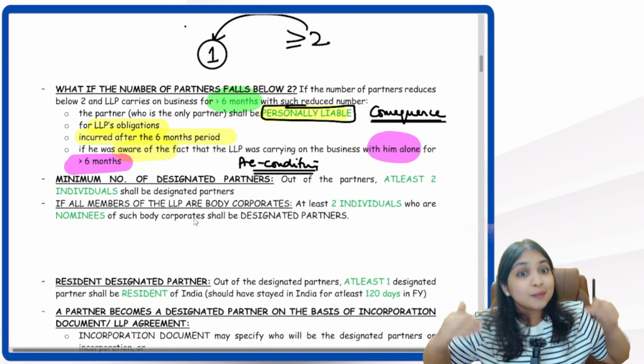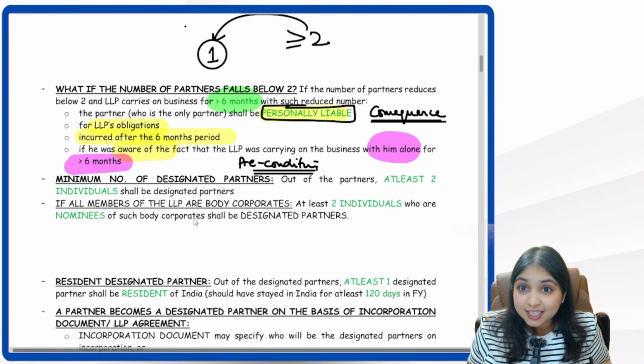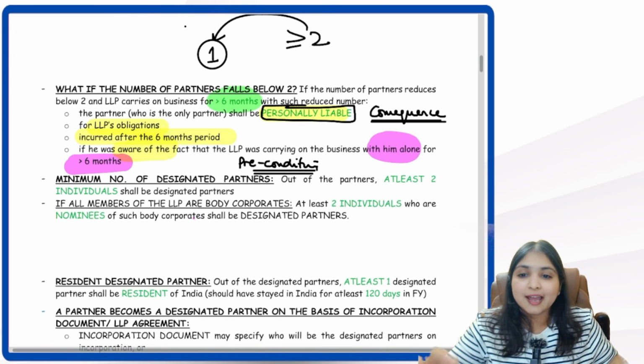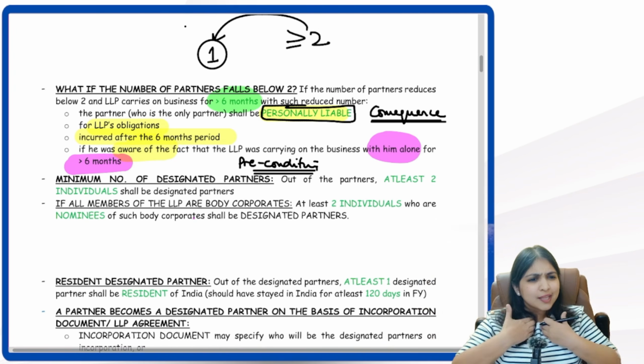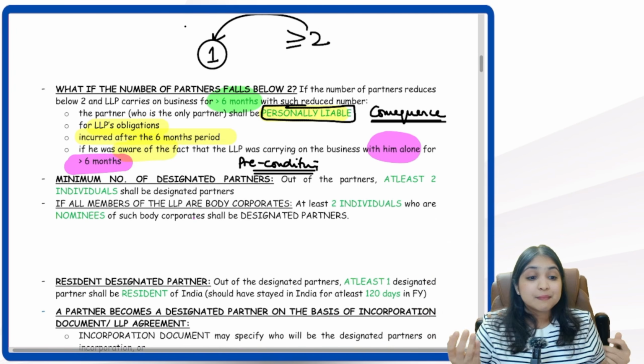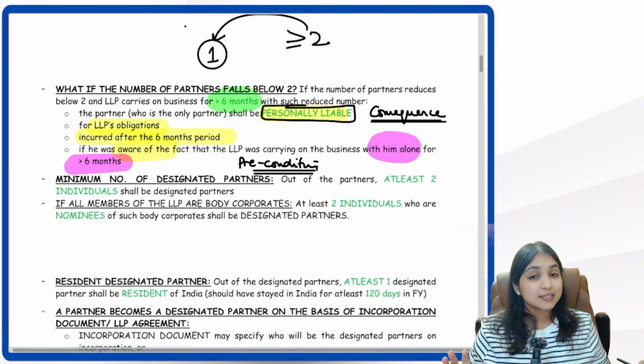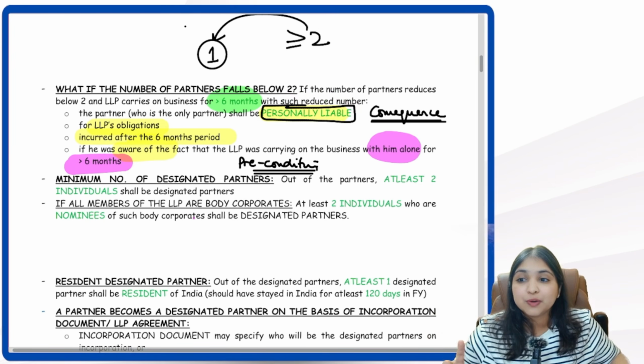But for him to become personally liable, what are the preconditions? The precondition is that he has to be aware of the fact that LLP was carrying on the business with him alone for more than 6 months. He must be aware of this fact. Only if he is aware of this fact, he will suffer from the consequence. Got it, everybody? So this was about our discussion.